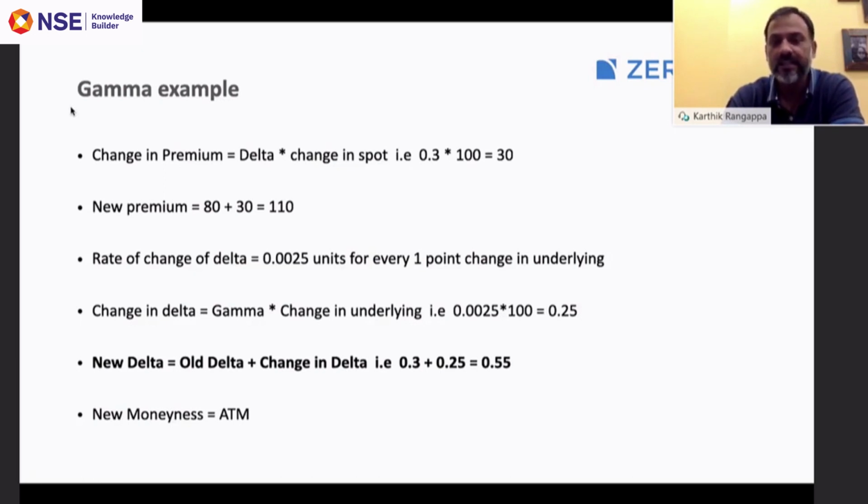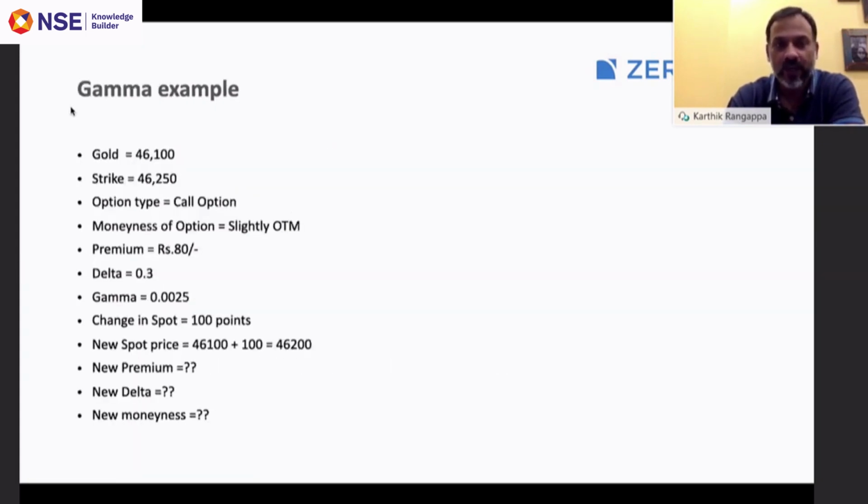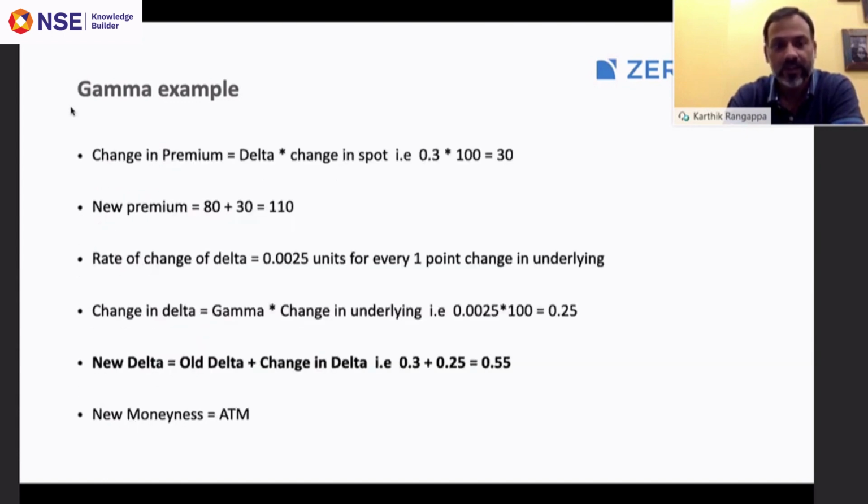right? And this is roughly the at the money option, right? So if you go back to this, 46,100 is where gold is trading. 46,250 was slightly out of the money. You add 100, it becomes 46,200. Therefore, this is an at the money option, right? So that's how gamma helps us understand the change in delta.